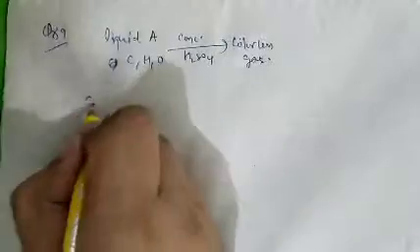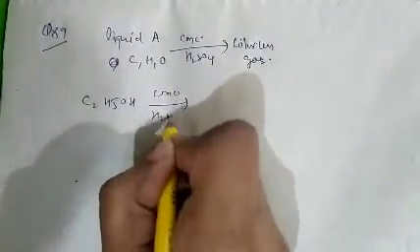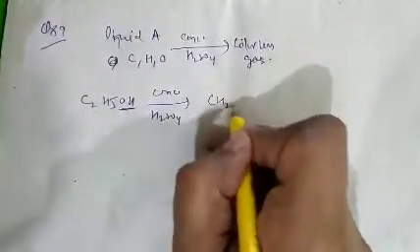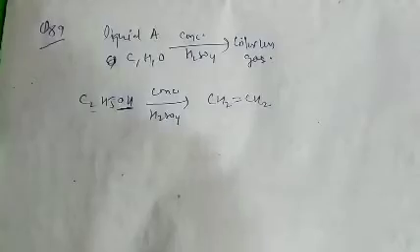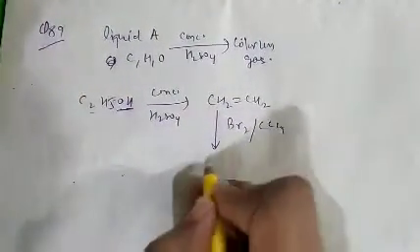As we know, when ethanol, C2H5OH, reacts with concentrated H2SO4, OH from this position and H from this position are removed, so it will form alkene. And we know the test of unsaturation is Br2 in presence of CCl4.